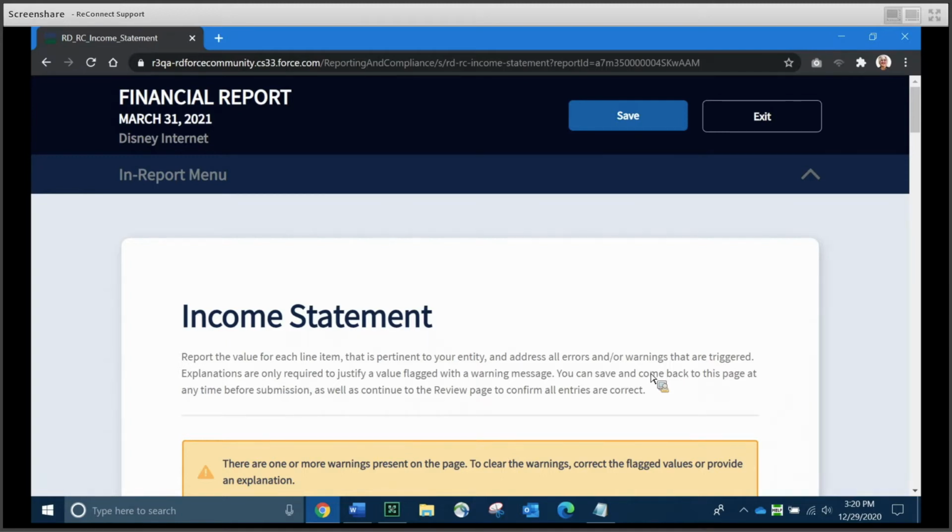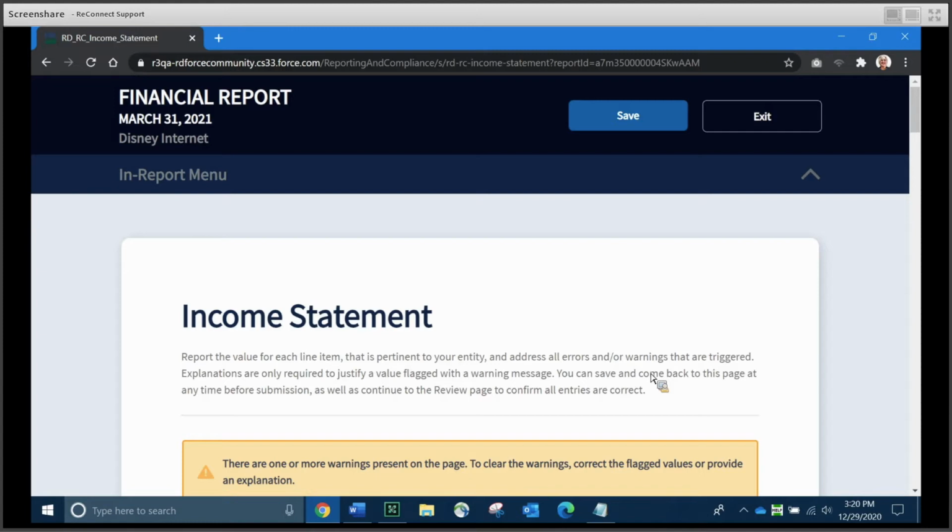Now, keep in mind, if you receive a warning or an error on a line item, you must provide an explanation or fix the error. And again, you'll do that using the Add Explanation button that we just saw on the non-operating net income page. And if you get an error or warning on any of the auto-populated data, you're going to have to go back to the previous statement, fix it there, resave it there, come back to the income statement and save it here too.